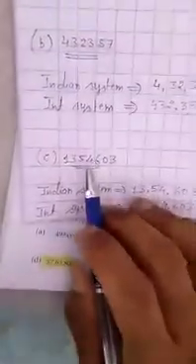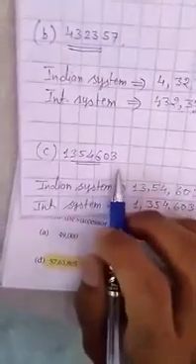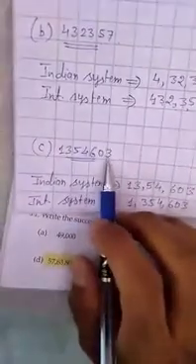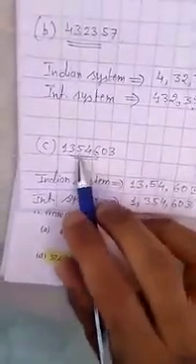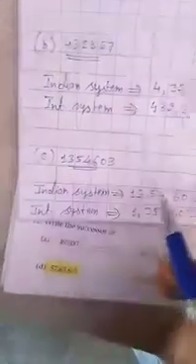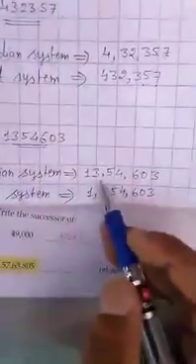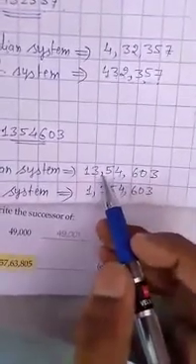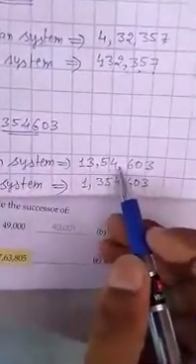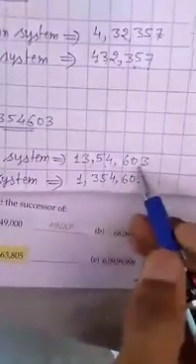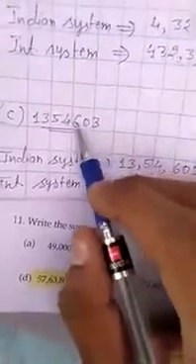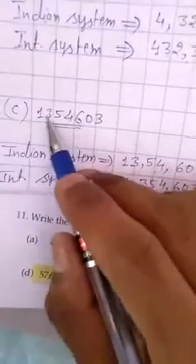Now question number C: 1354603. In the Indian system we read ones, tens, hundred, thousand, 10,000, lakh, 10 lakh. So this is 13 lakh 54,603. We write a comma after 13, then after 54, and then 603. In the international system we read ones, tens, hundred, thousand, 10,000, 100,000, million.